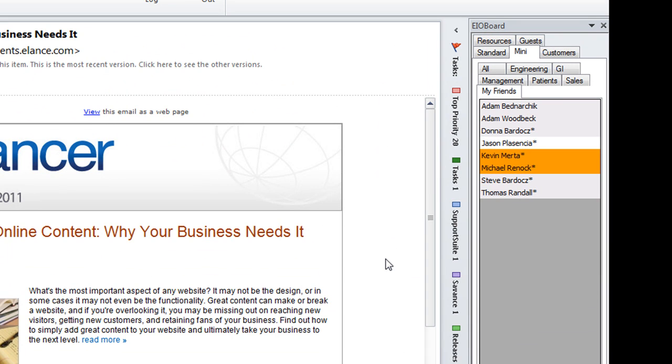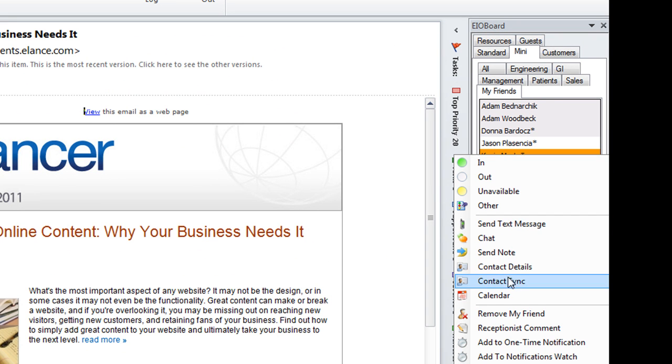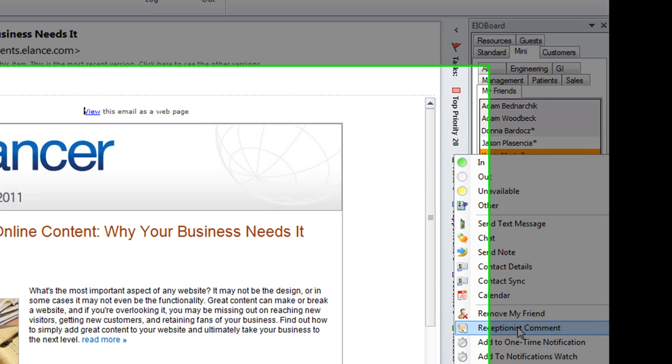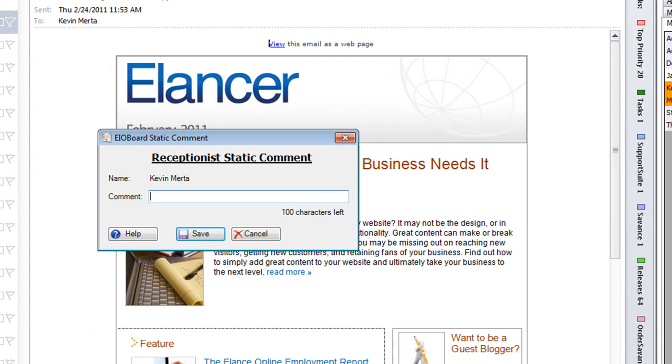Now, another feature that we have is the Receptionist Comment. Now, the Receptionist Comment is something that you can put in for certain users. It's not something that you can just erase. It's something the receptionist normally puts in. Say, for instance, that I am going to be out for the week, and please call Jim for any further info. And leave a contact number for Jim. Say it's